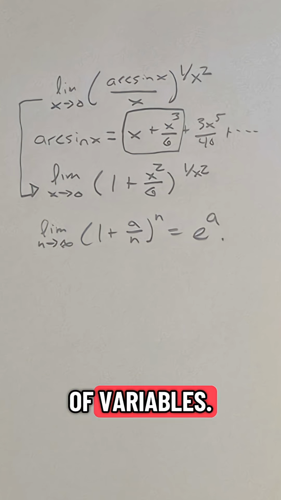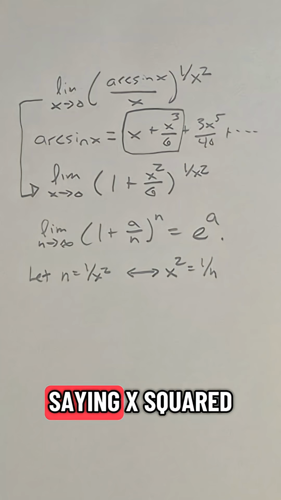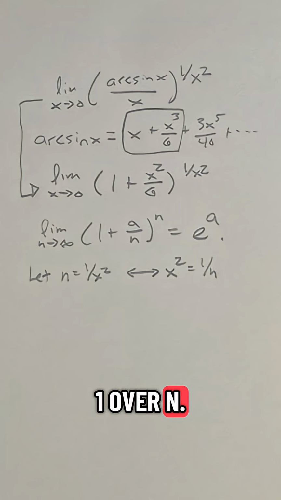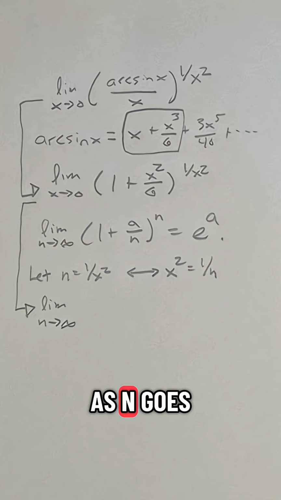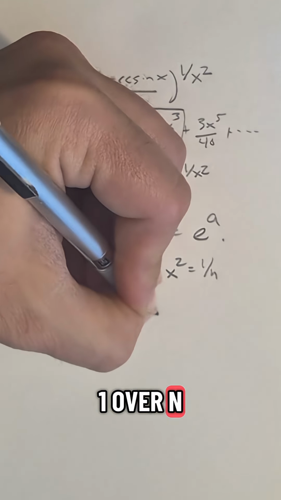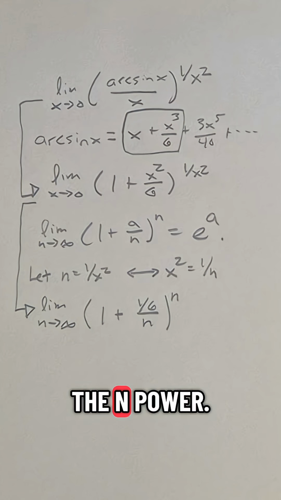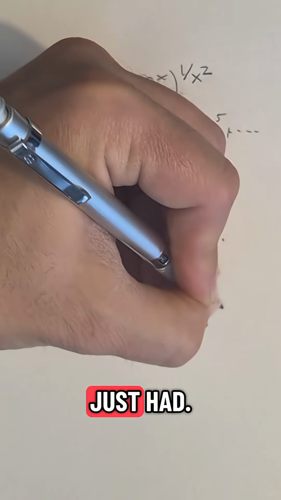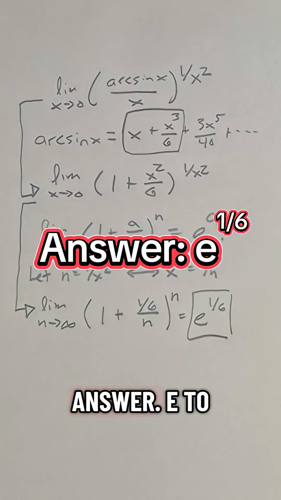So we're going to do a change of variables. We're going to let n equal 1 over x squared. Now that's the same thing as saying x squared is equal to 1 over n. And now instead of taking the limit as x approaches 0, we get to take the limit as n goes to infinity. And we're left with 1 plus 1 over n times 1 over 6, or 1/6 over n, all raised to the n power. This is exactly the form we just had. So we get an answer of e to the 1/6. So that's the answer, e to the 1/6.